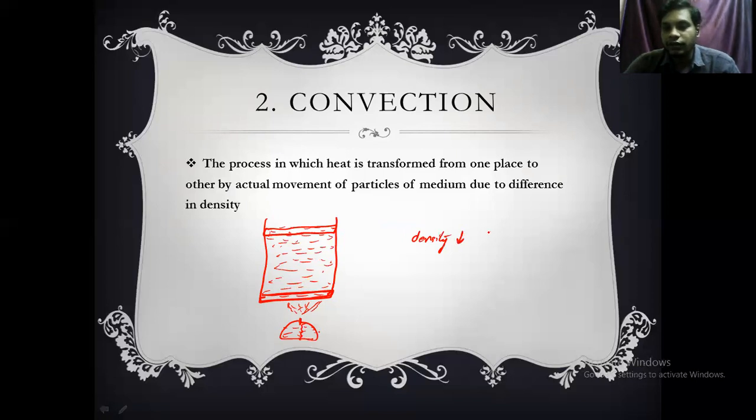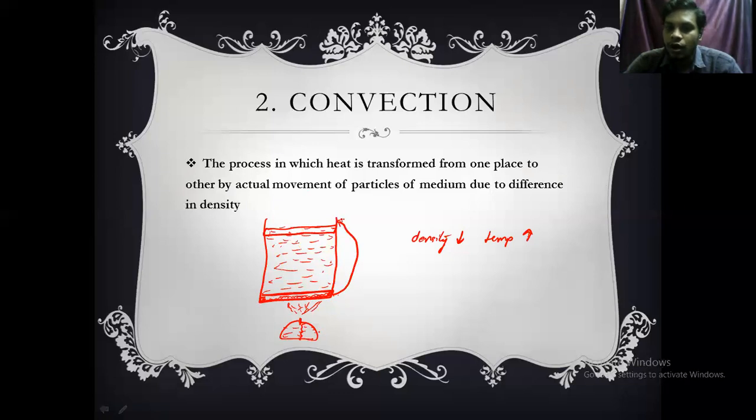Clear? So density decreases if the temperature of the liquid increases. For example, if you heat this liquid, then the layer which is close to the lamp, or the layer which is at the bottom of the container, will be heated more. If it is heated more, then its density decreases.